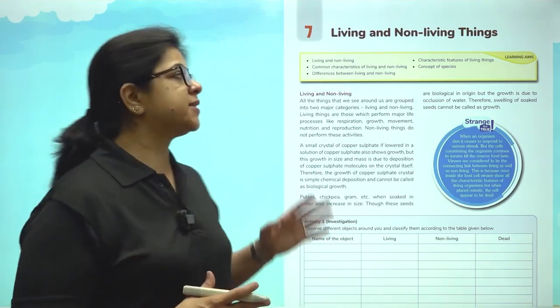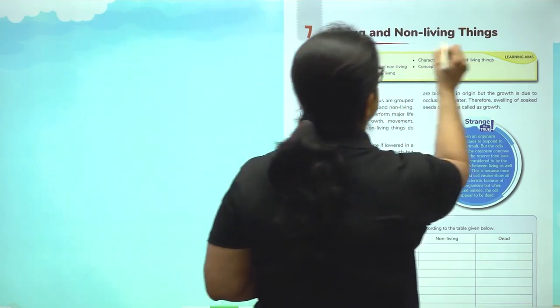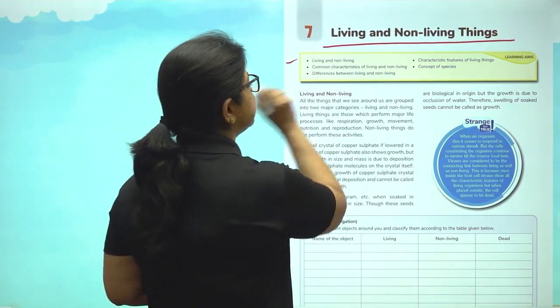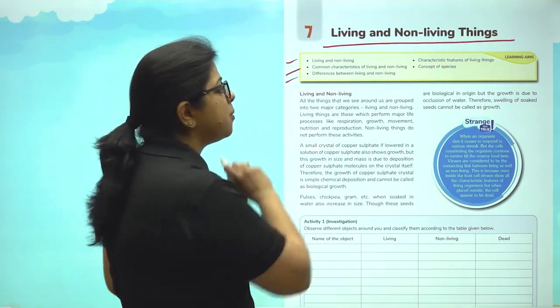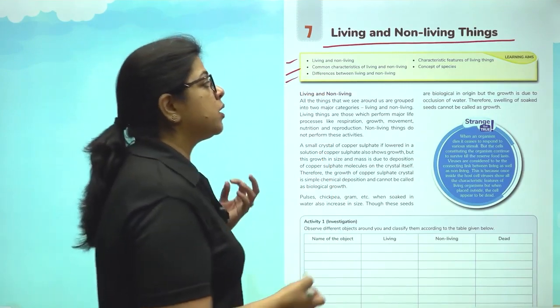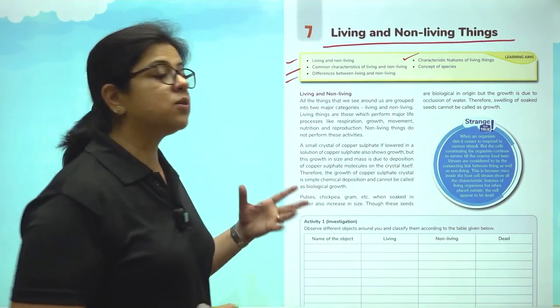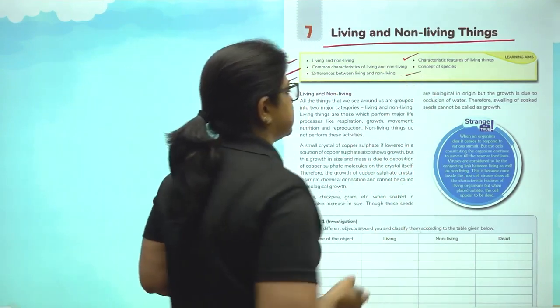We are going to understand in chapter number 7, living and non-living things. What are the things that differentiate them? What are the common characteristics? What are the characteristic features only of living things? And what is the concept of species?